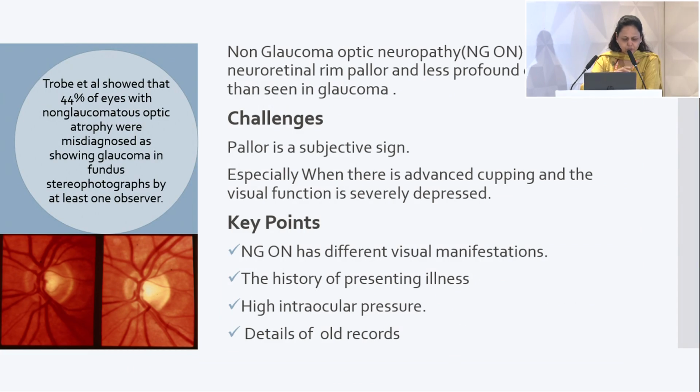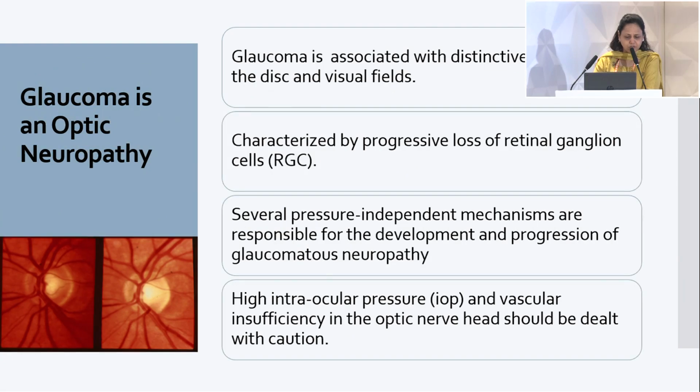Having said that, when we talk about non-glaucomatous cupping, there are various challenges, especially when we come to the pallor. A study done by Toby et al. showed that 44% of the eyes with non-glaucomatous optic atrophy were misdiagnosed. The major challenge, again, is to differentiate between a glaucomatous cupping and a pale disc. So the key points I would be sharing here: non-glaucomatous cupping does have different visual manifestations. The visual field should be looked at carefully. The history of presenting illness, high intraocular pressure, and the details of old records should always be looked for.